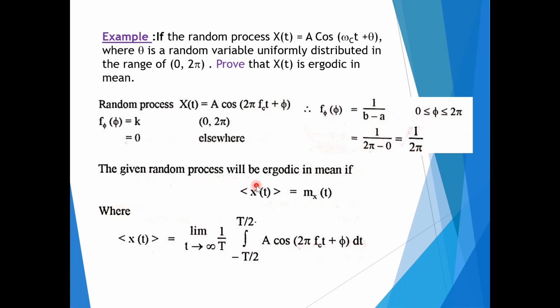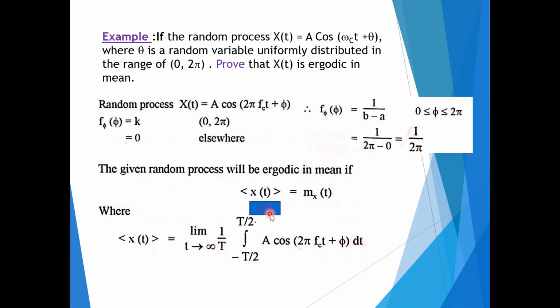Now the given random process will be ergodic in mean if it satisfies this condition. We are going to find the left hand side and right hand side of this condition, and prove that RHS is equal to LHS. So here, for x of t, if you find the time average, that is limit T tends to infinity, 1 by T integration from minus T by 2 to T by 2 of A cos(2 pi fc t plus phi) d theta dt.